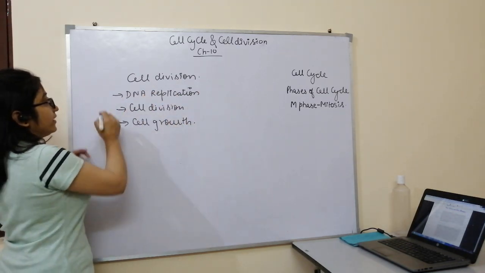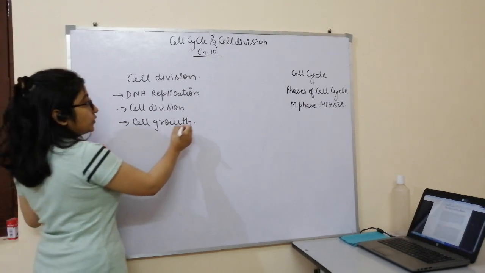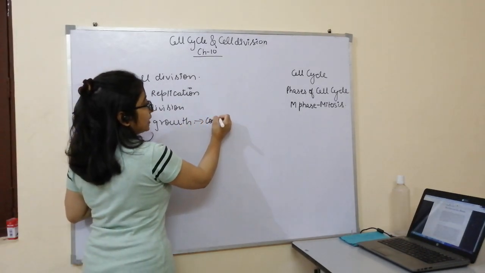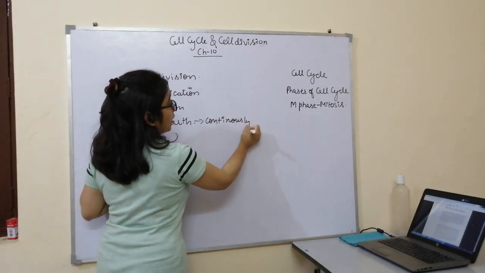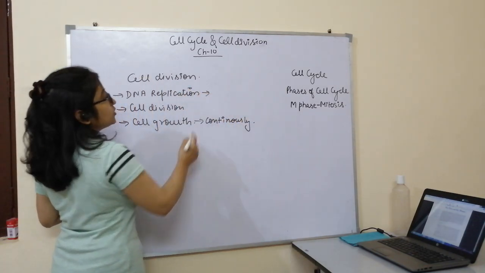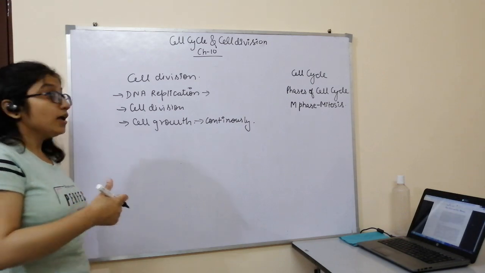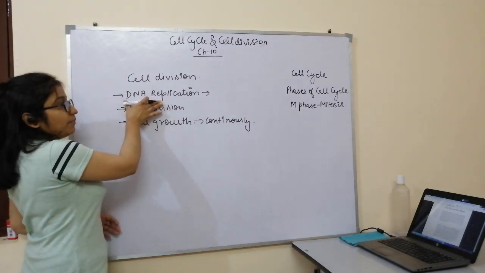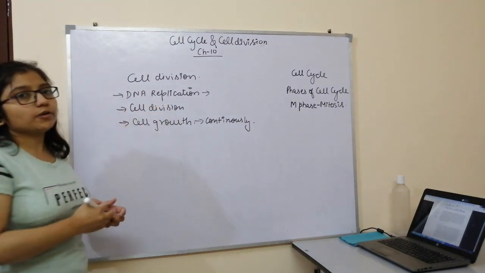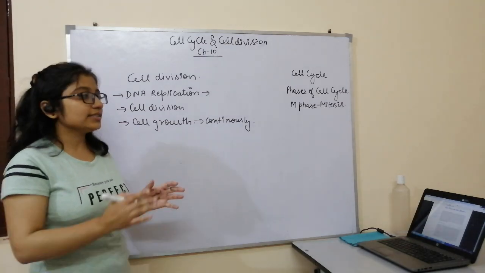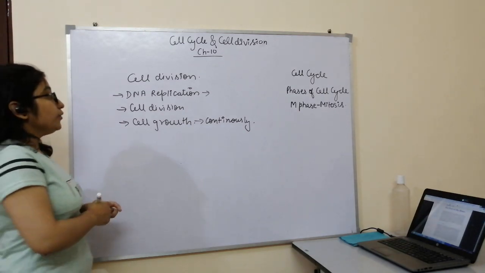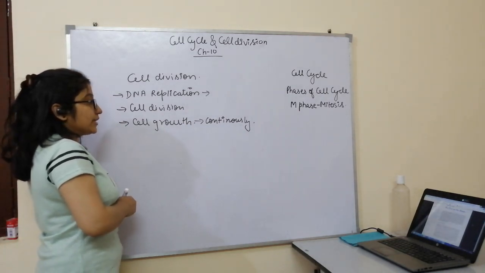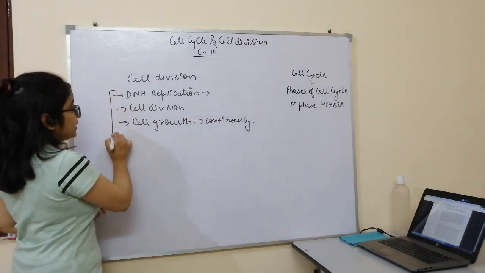Cell growth is a continuous process, that means it occurs continuously, whereas DNA replication occurs only once in the cell cycle. And it is highly regulated, by various proteins and several things inside the cell, in fact the internal condition of the cell as well. If we are talking about the cell cycle, these three are the basic steps.